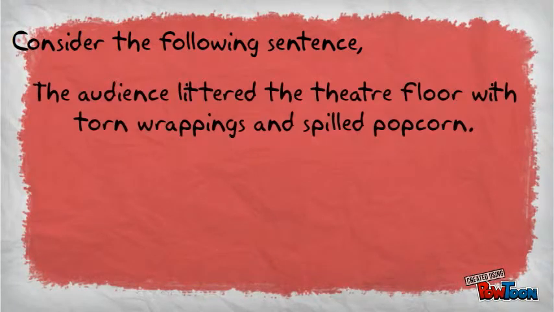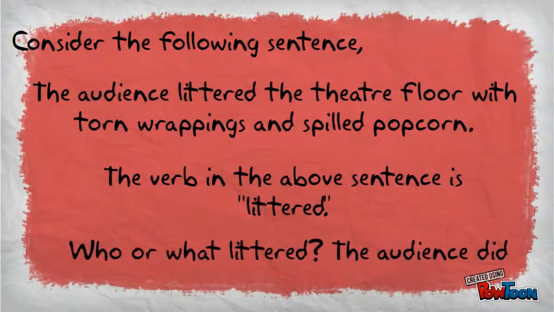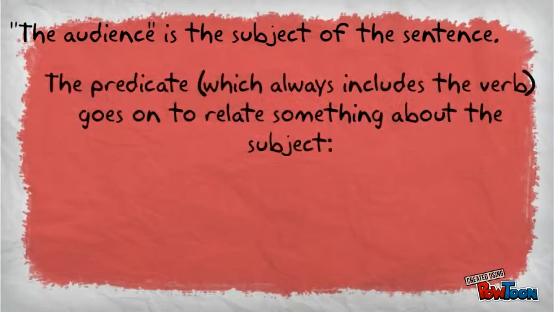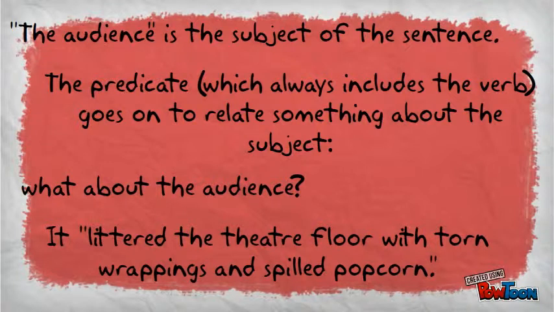Consider the following sentence. The audience littered the data floor with torn wrappings and spilled popcorn. The verb in the above sentence is littered. Who or what littered? The audience did. The audience is the subject of the sentence. The predicate goes on to relate everything about the subject. What about the audience? It littered the data floor with torn wrappings and spilled popcorn.